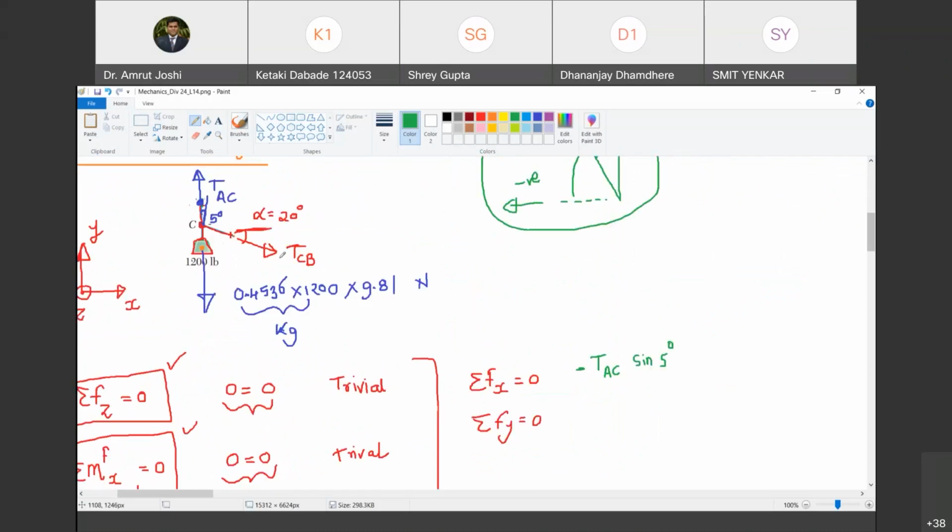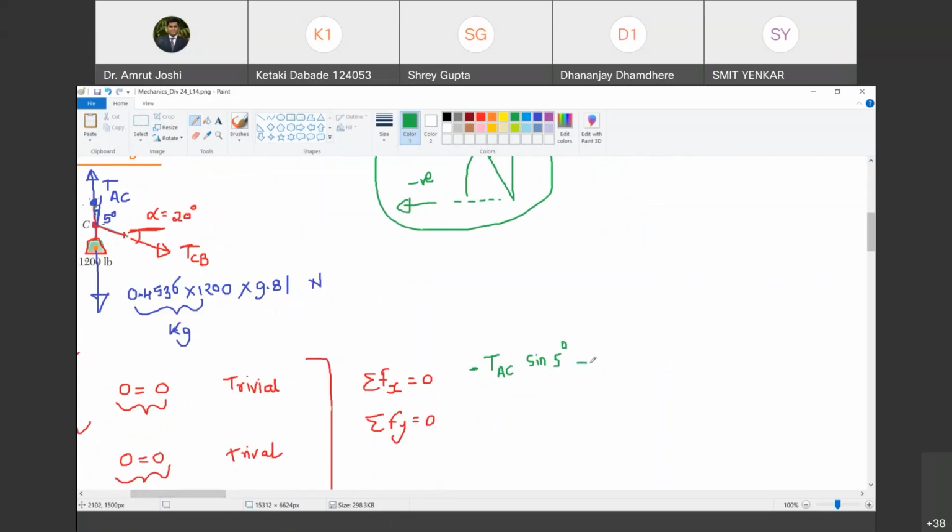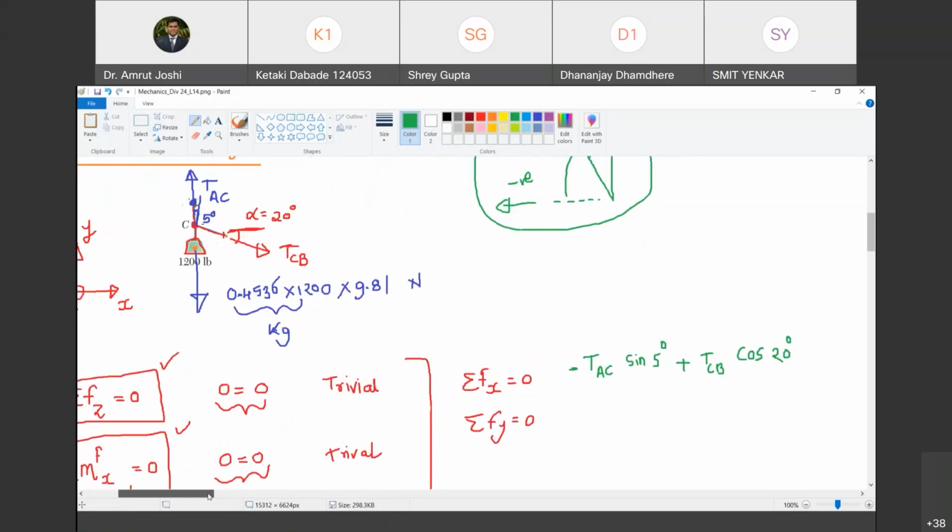Now minus TAC sin 5 degree. What is the x component of TCB? Tell me. TCB cos 20 degree. Positive direction. Yes. So plus TCB cos 20 degree. And what is the x component of this force, which is 0.4536 into 1200 into 9.81?